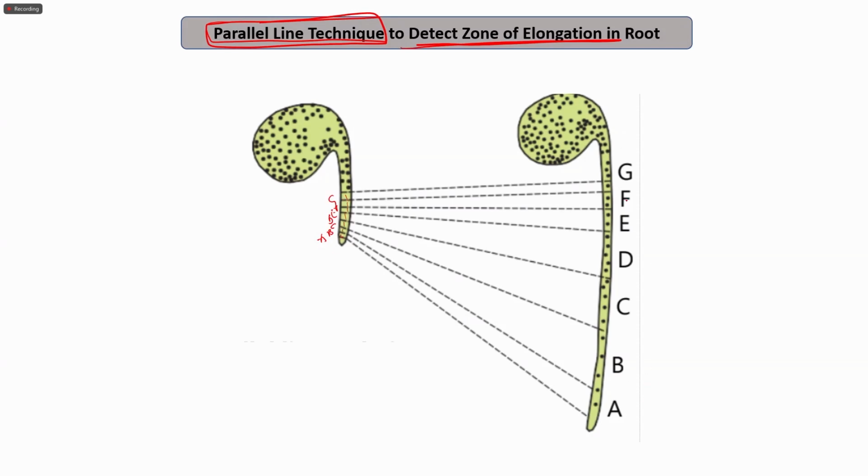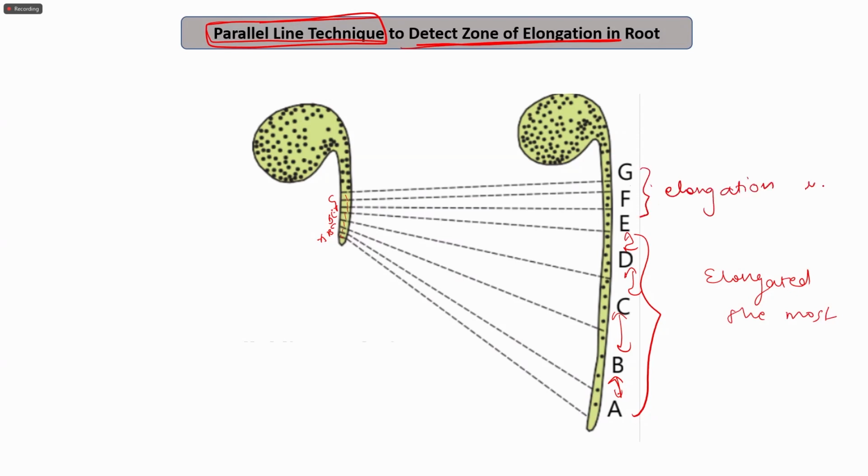We can see that in the A, B, C, D, E, F, G, as the time passes, you can see that this zone from A to D has elongated the most, while there is a very less elongation in this zone. You can see here now, when we draw the lines from the earlier zone to the newer zones which are formed, you can clearly see that this zone has elongated. So this can be defined as the region of elongation or the elongation zone.